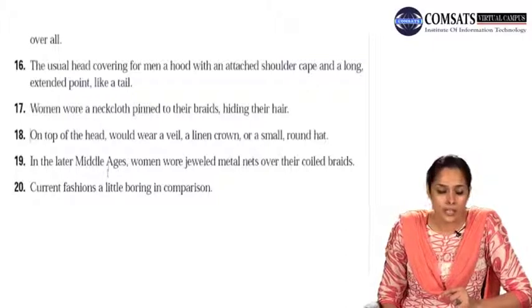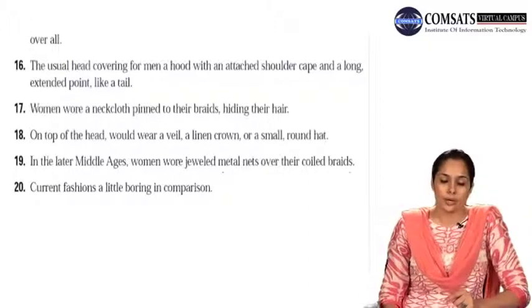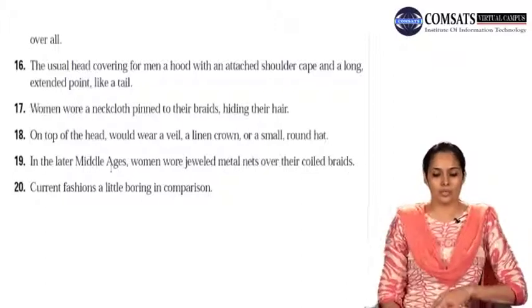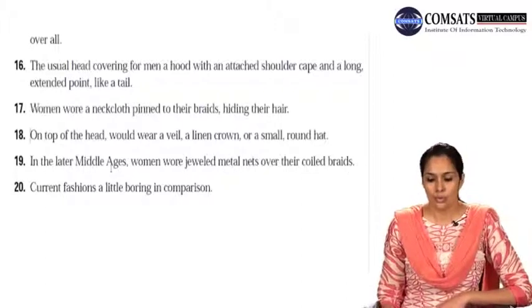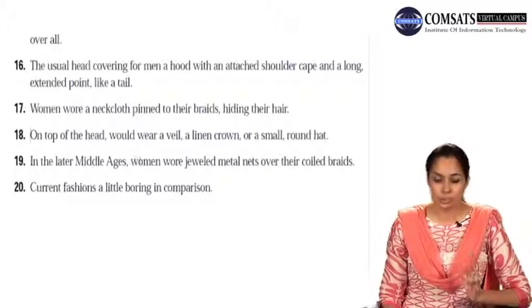In the later Middle Ages, women wore jeweled metal nets over their coiled braids. Now here again we have a complete sentence. In the later Middle Ages, women wore jeweled metal nets over their coiled braids. When? In the later Middle Ages, who wore it?